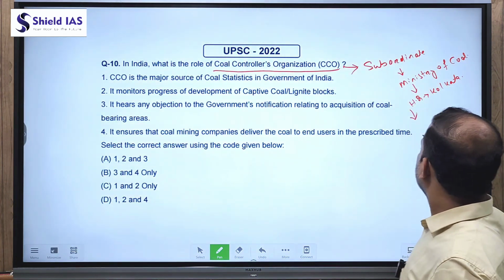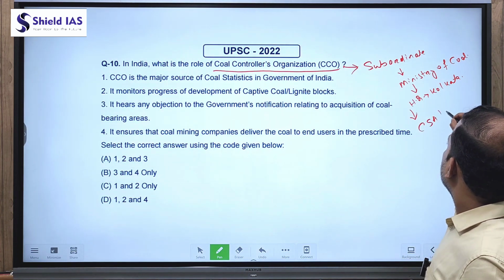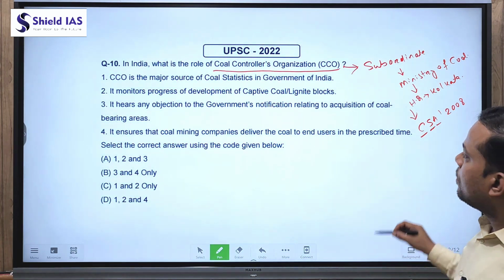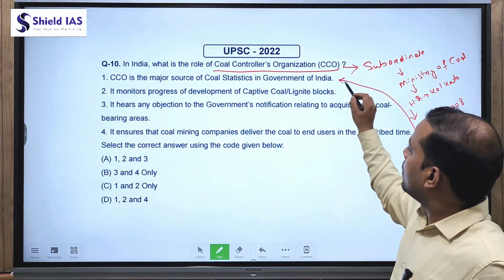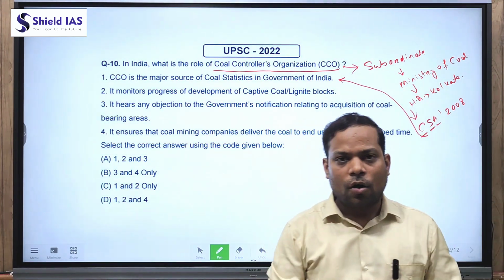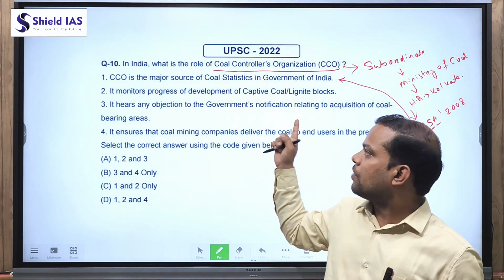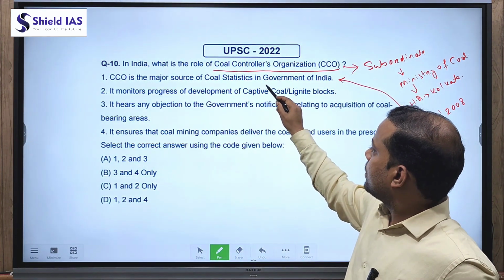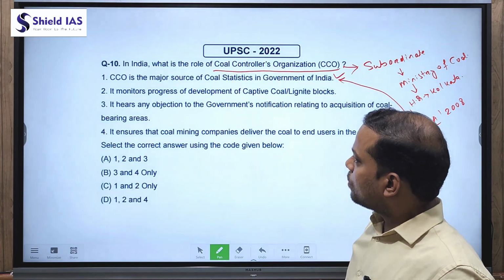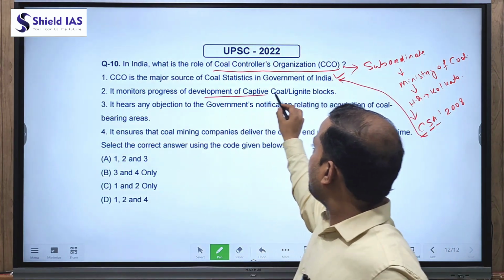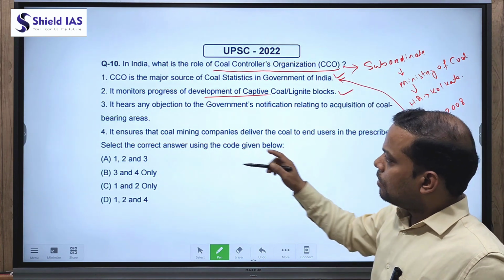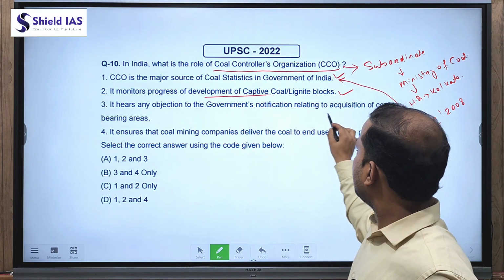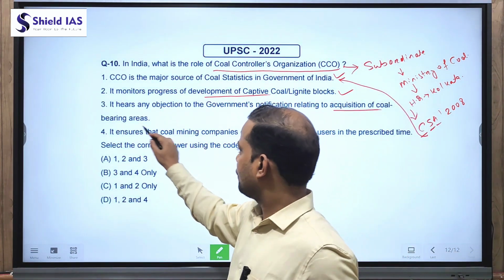And for that, there is an act called CSA 2008, that is the Collection of Statistics Act 2008, which granted statistical authority to CCO to provide all the data related to coal to the government of India. So option 1 is correct. CCO is a major source of coal statistics in the government of India. Option 2, it monitors progress of development of captive coal. This is also correct. Option 3, it hears any objection to government notification relating to acquisition of coal bearing area.